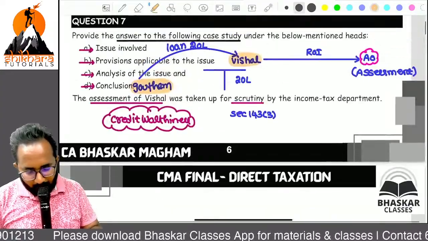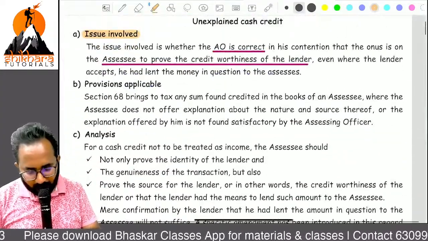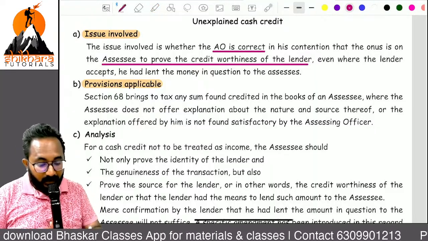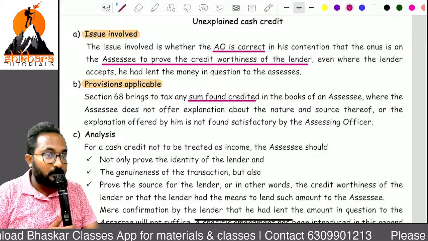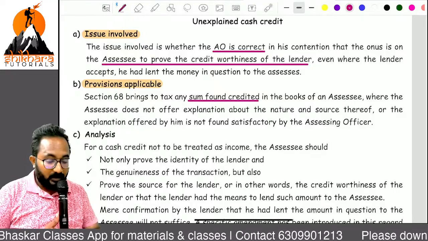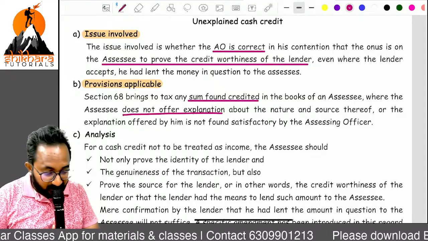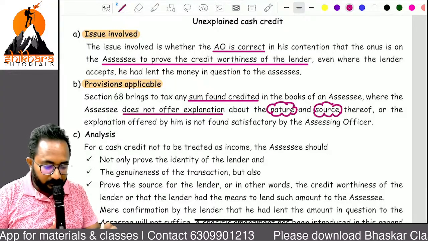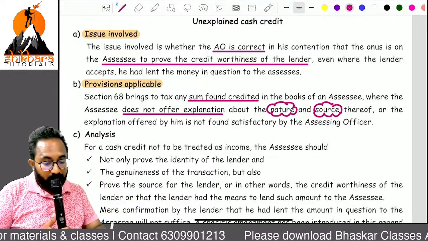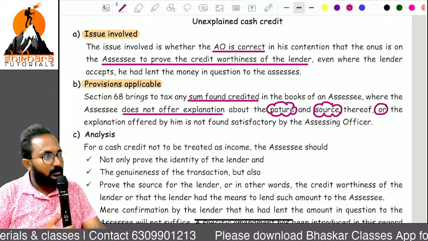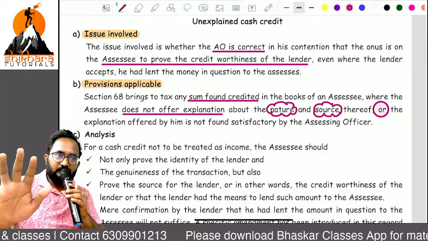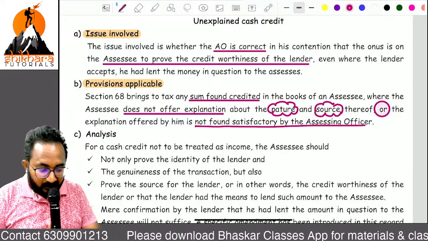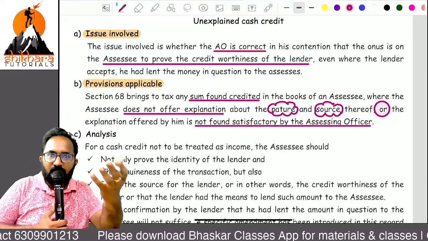Second heading: provision. Simply, this applies if any amount is credited to the books of accounts of the assessee. If the assessee does not offer an explanation about two things, what are they? Nature and source. And the second one? Or. First, not at all explained. Second, explained, but not satisfactorily in the view of whom? AO. That is the provision.